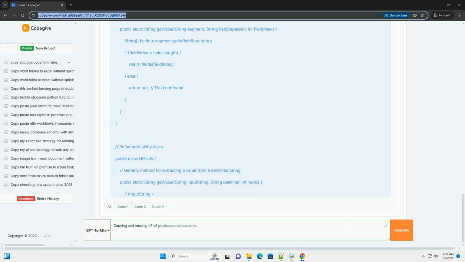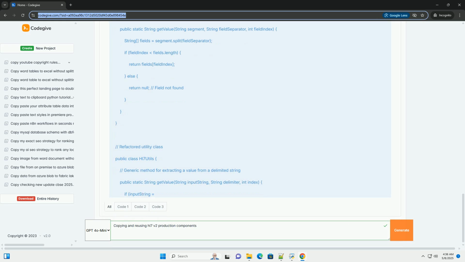Advantages. Promotes maximum code reuse, simplifies maintenance, ensures consistency across systems. Provides a centralized repository for hl7 components. Disadvantages. Requires more upfront planning and infrastructure. Requires a robust build and deployment process.